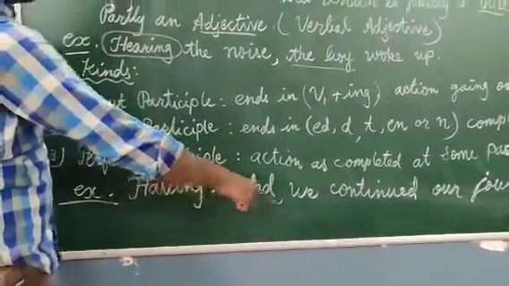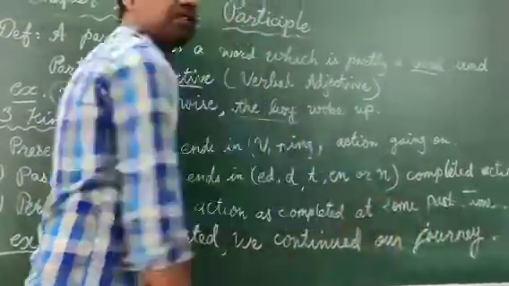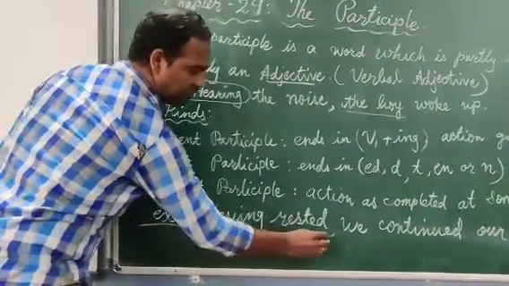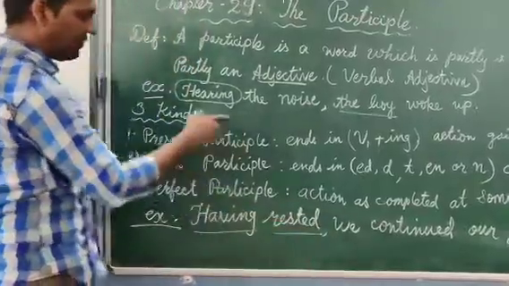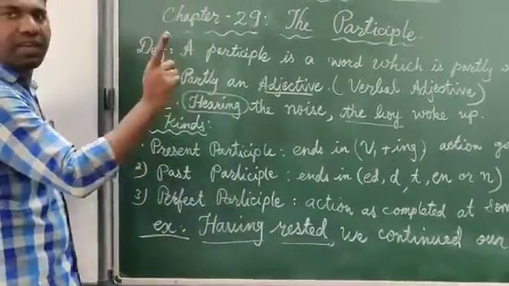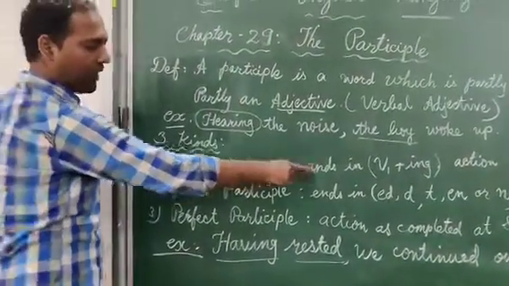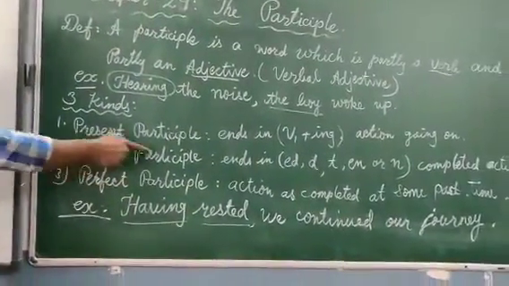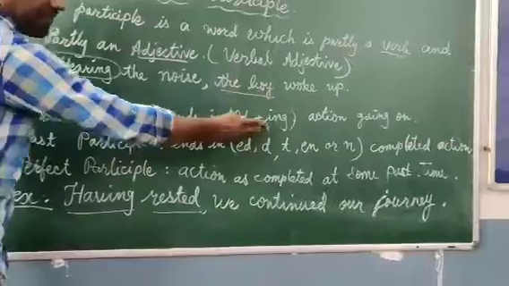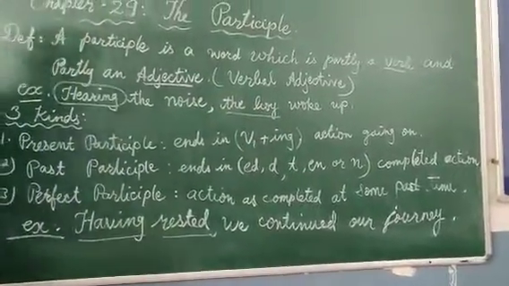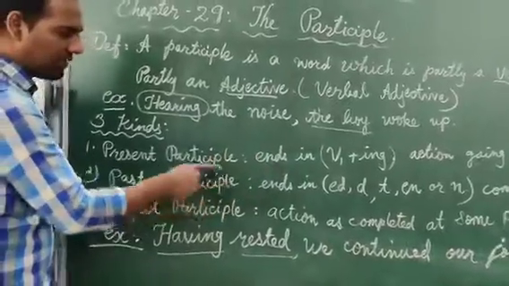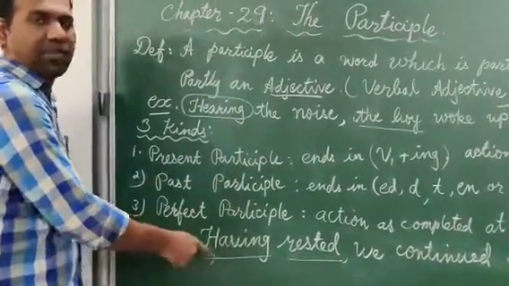Having rested, we continued our journey. See here, having is verb 1 plus ing and rested is the verb 3 form. For the present participle we have only the first one, verb 1 plus ing. Whereas for the past participle, we have only the third form of the verb. And for the perfect participle, we add the first one and the second one.